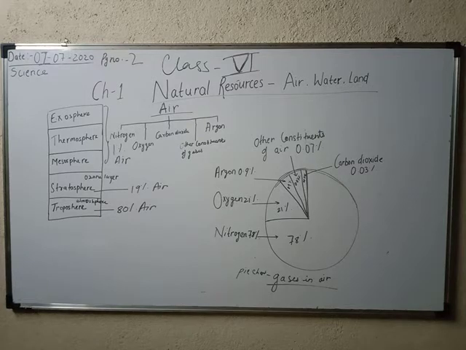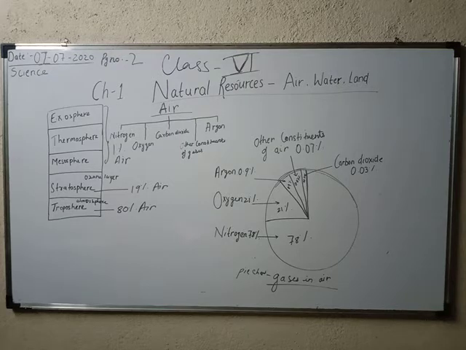Now there is one point given just below the pie chart, that is some uses of gases in air. What are the uses of these gases present in air? First of all, oxygen. We all know the importance of oxygen. So let's have a quick reading on it. Nitrogen helps living things to build the necessary proteins. It is useful in production of ammonia and in airtight packaging of foodstuffs.